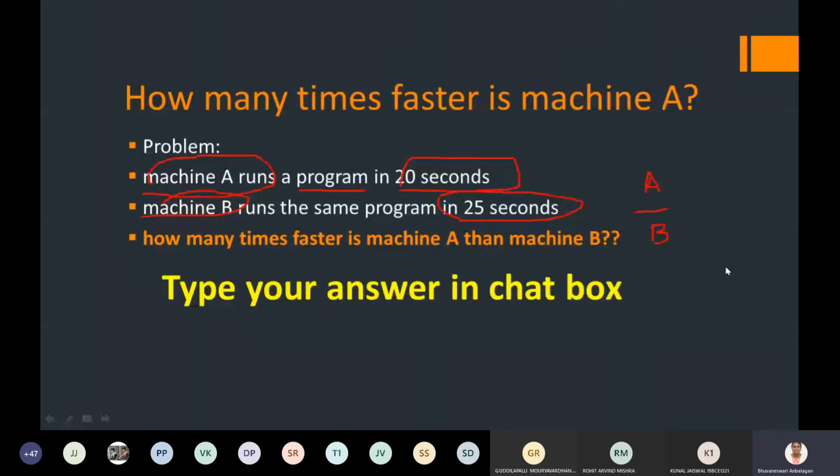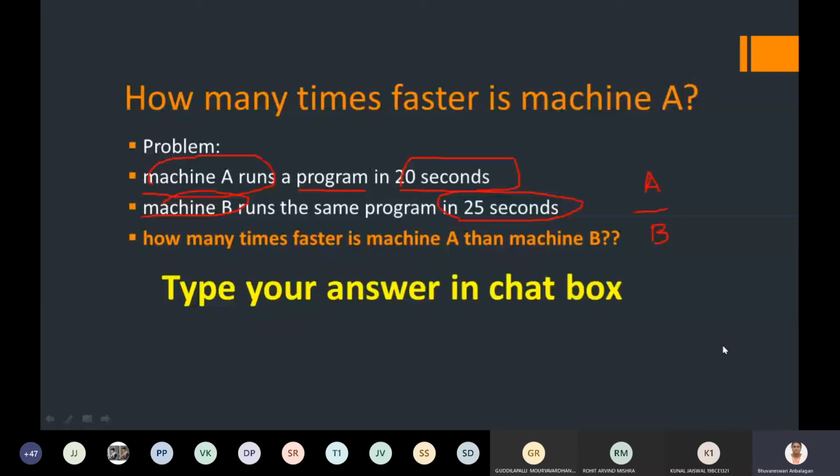Jishant has given the percentage. 1.25, yes. 0.8, yes. Any other answers? I want everyone to simply type the answer. I'm getting only 10 to 15 to 20 people answering.